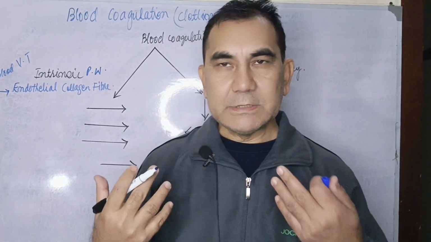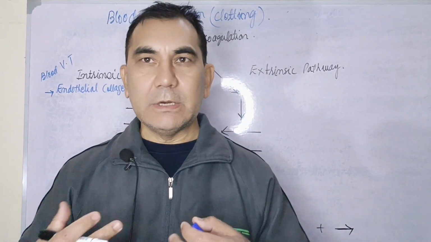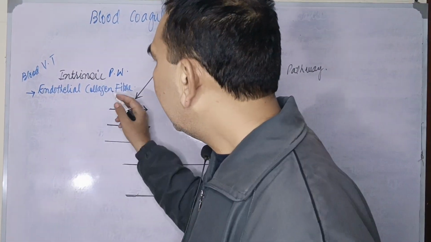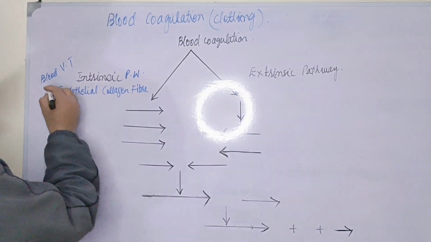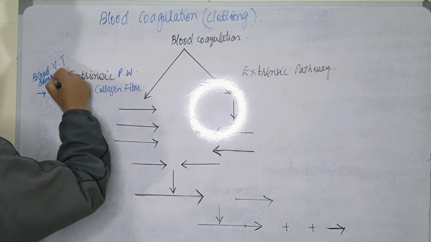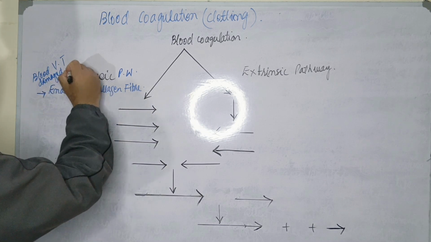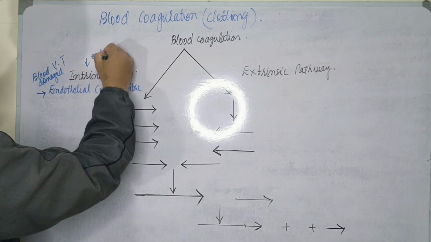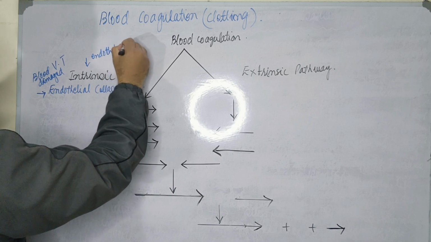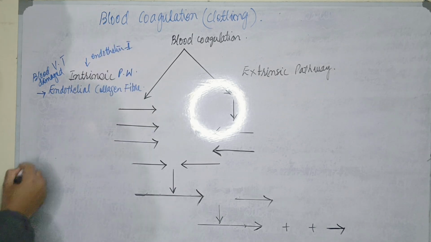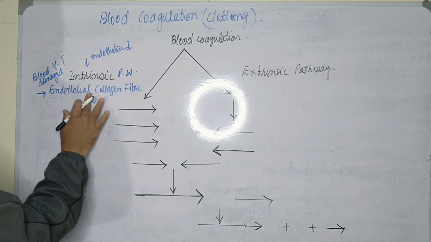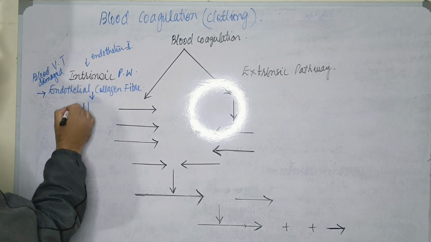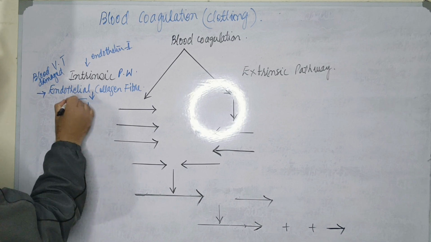When the blood vessel is injured, the blood vessel tissue, which is made up of endothelial collagen fibers, is damaged. These damaged endothelial collagen fibers release the endothelial factor, and this will stimulate the factor 12.